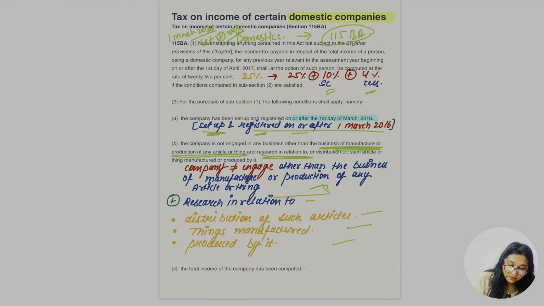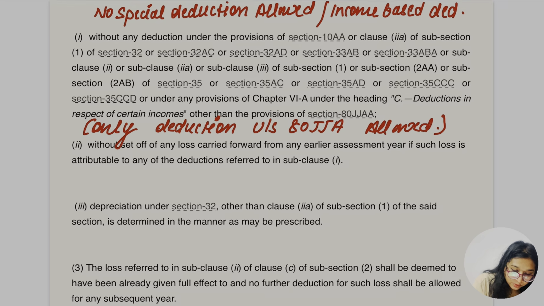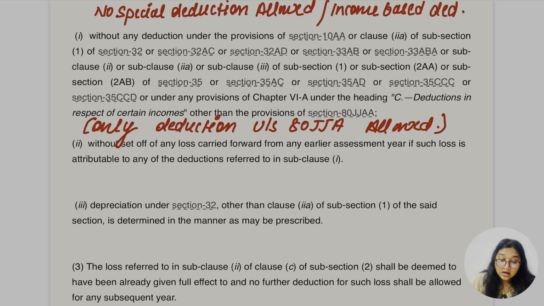The total income of the company has to be computed without any deduction under the provisions of 10AA.